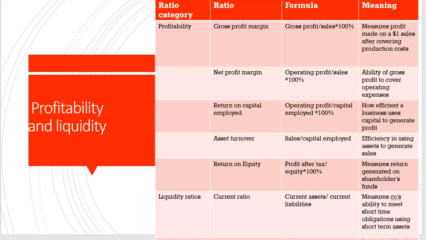So how much return are we getting per share? So it will be return generated on shareholders' funds. That's what we are looking at. On the shareholders' funds, how much return are we generating? So those are the 5 profitability ratios: gross profit, net profit, return on capital employed, asset turnover, and return on equity. So they might ask in the exam to comment on the profitability. So it means you have to know those ratios. So most of these will be asked as a multiple choice question.